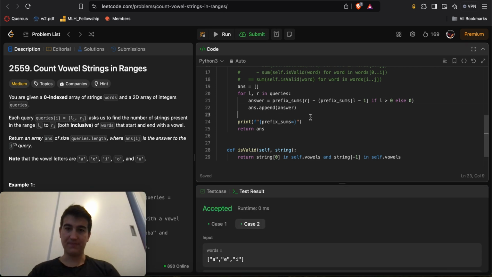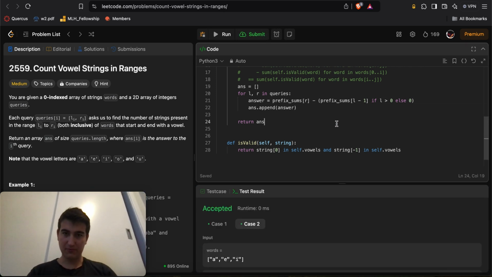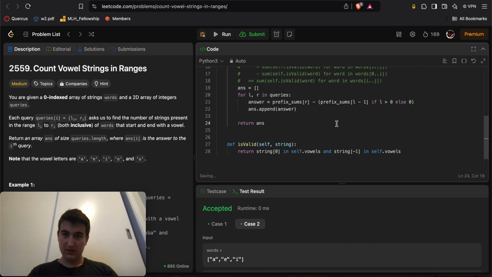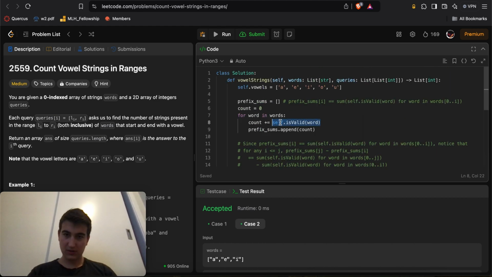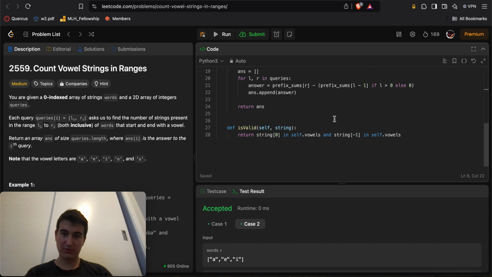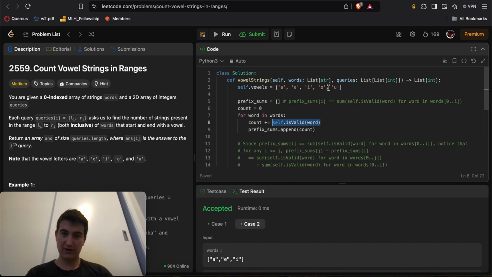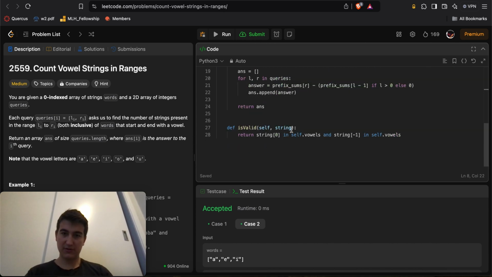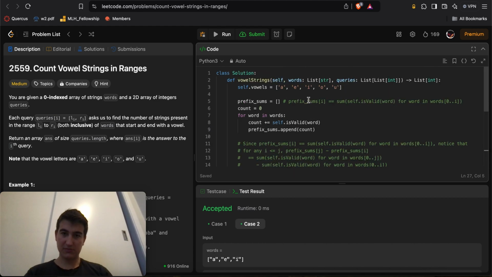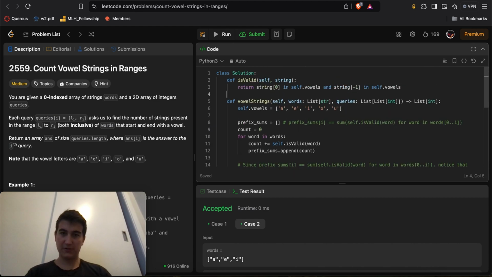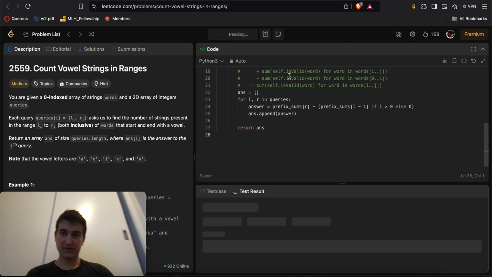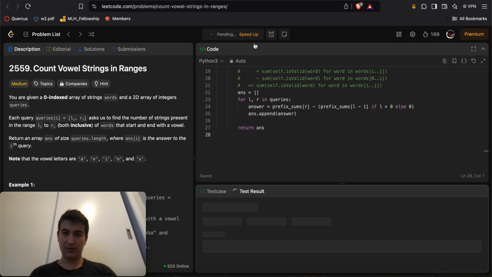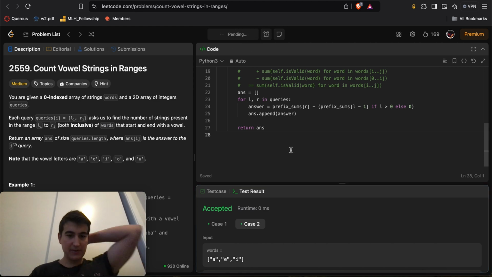Okay, there we go. Okay, so now we can get rid of this print statement. Actually we have that in our comments, so we might as well keep it that way. Self.vowels, there we go. But this we can definitely just move towards the top, just so that it's a bit more clear. There we go, bada bing, bada boom. Okay, so let's run this again. Perfect, all right, let's submit.